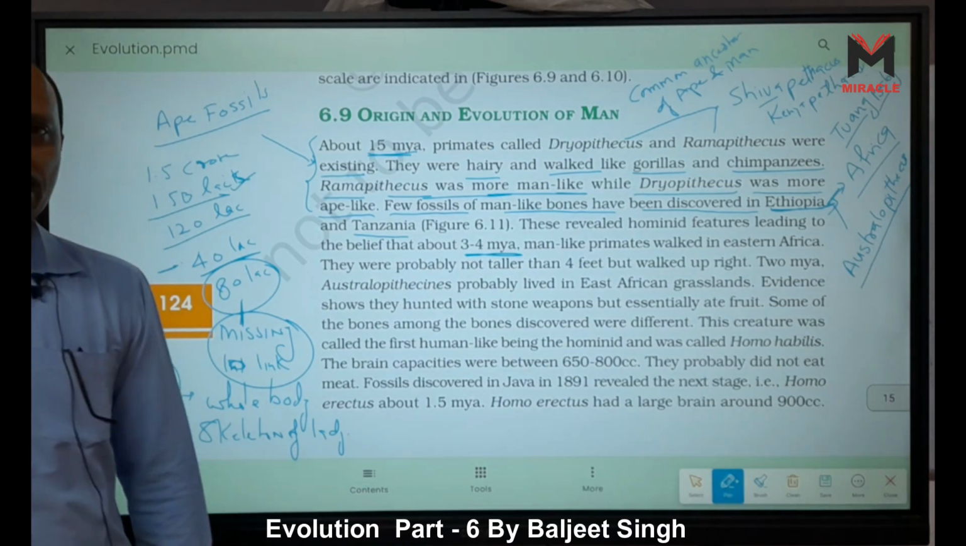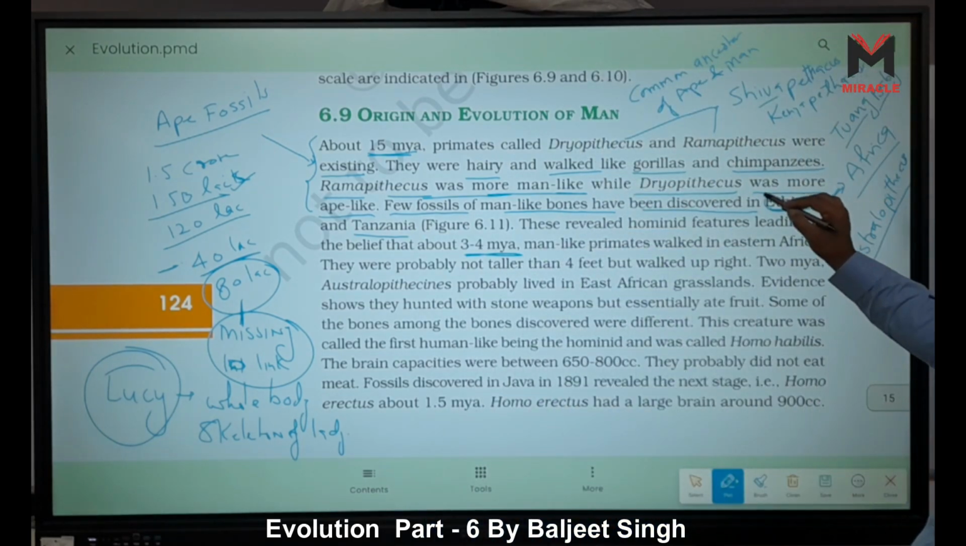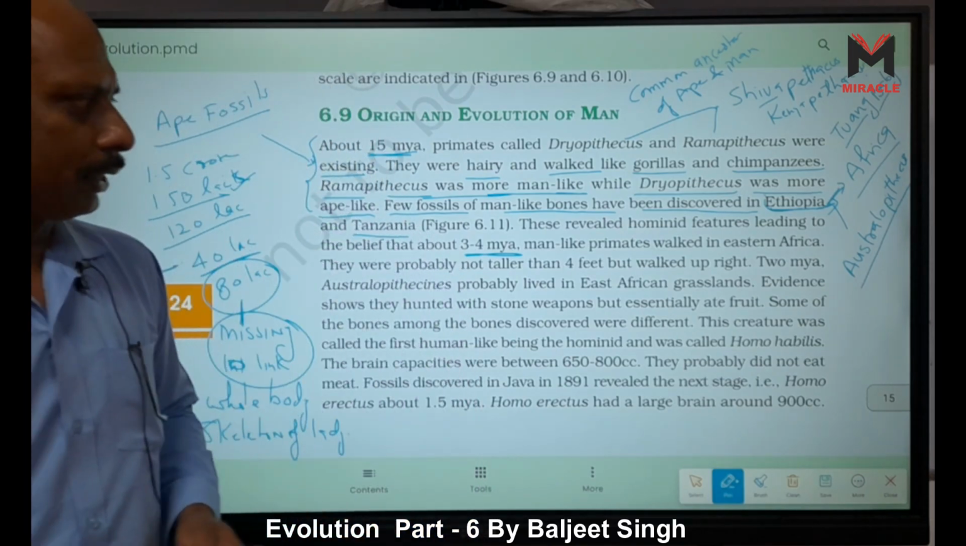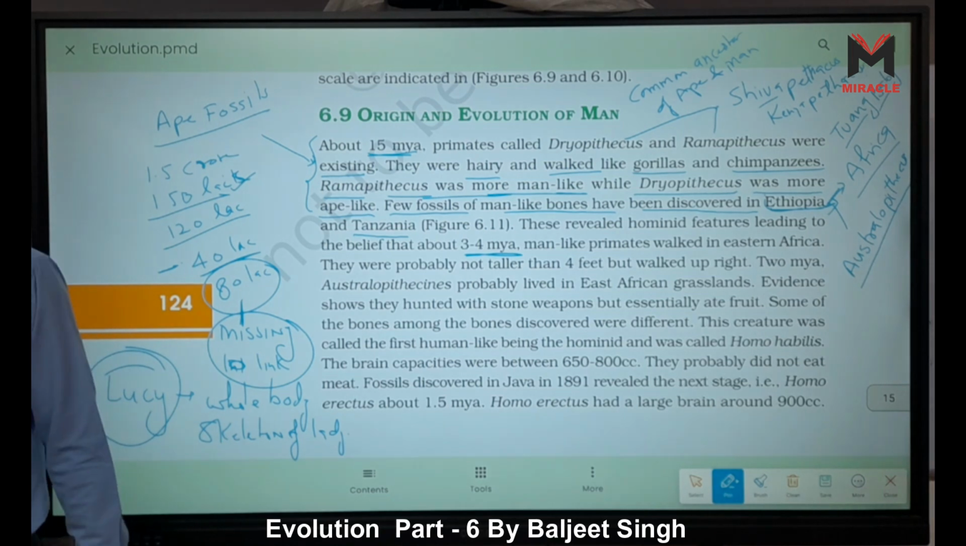They are present in the East African grassland. When you consider the map of Africa, you understand that Ethiopia and Tanzania are present on the east side of Africa. Now, one question is there.